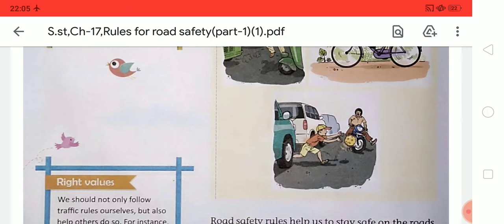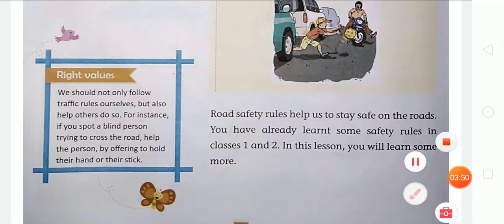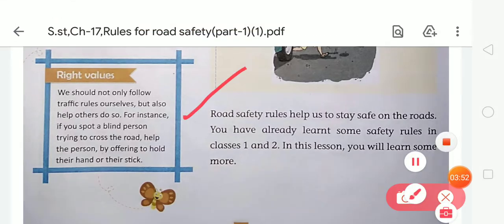So let's start this chapter. Read the paragraph. Road safety rules help us to stay safe on the road. You have already learned some safety rules in class first and second. In this lesson, you will learn some more.